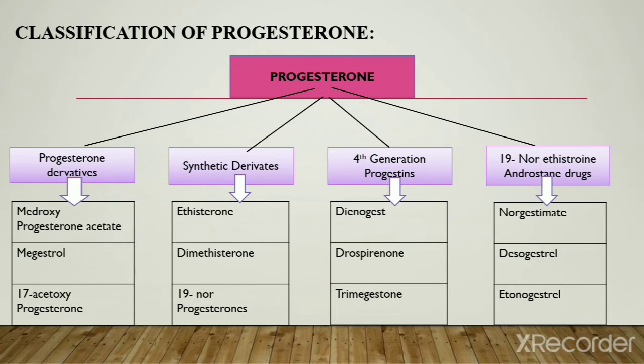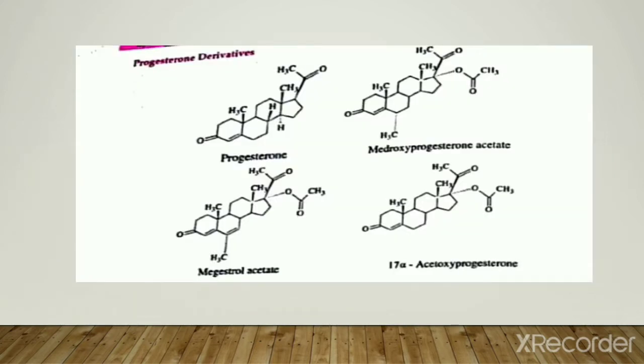Next, the classification of progesterone. There are 4 classes of progesterone. First is progesterone derivatives, next synthetic derivatives, next is 4th generation progestin, and the last class is the 19-nortestosterone androstene drugs. These are examples of progesterones, and these are some examples of progesterone derivatives.